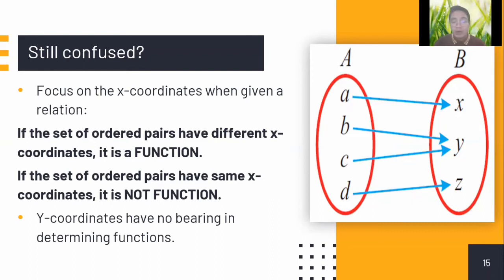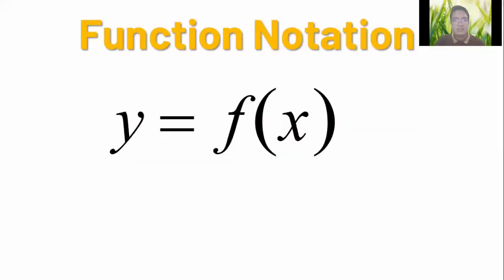Now, y coordinates have no bearing in determining the functions. So regardless of whether it has different or the same y coordinate values, it has no bearing in determining the functions. So your function notation can be expressed in this way. Take note that y is the same as f of x, or f of x is identical to y. Y means a function and f of x also means our function.